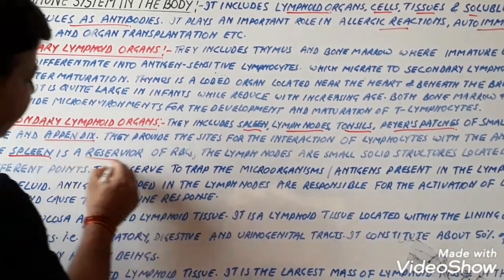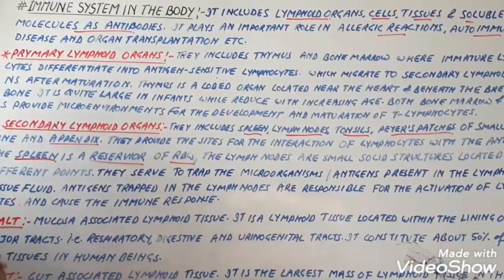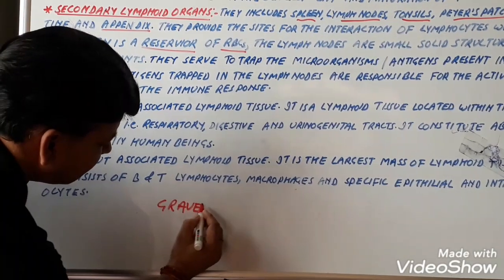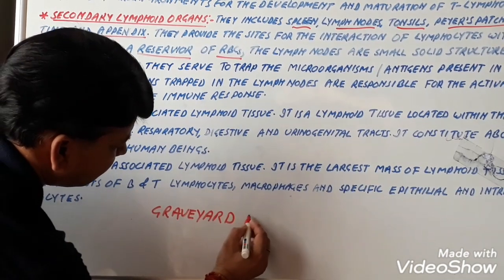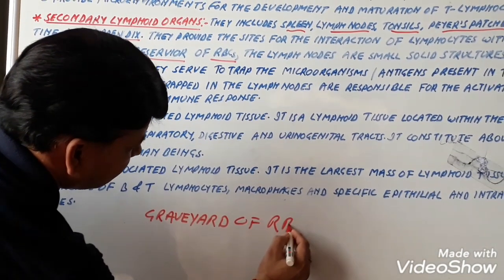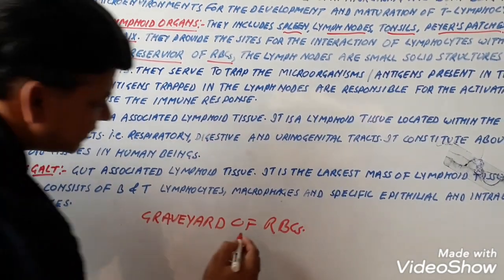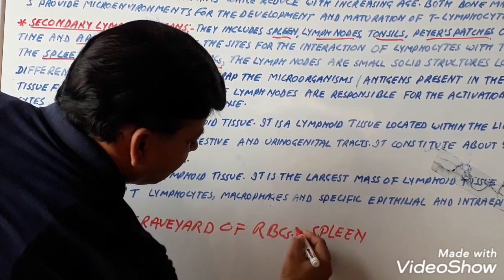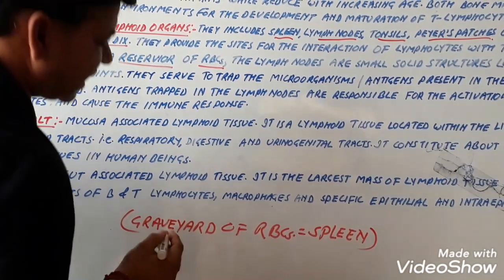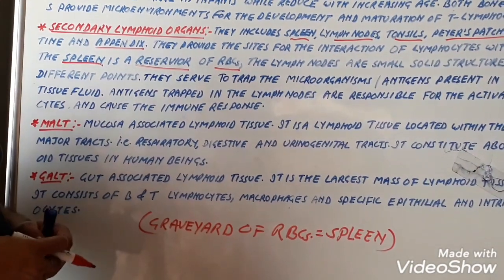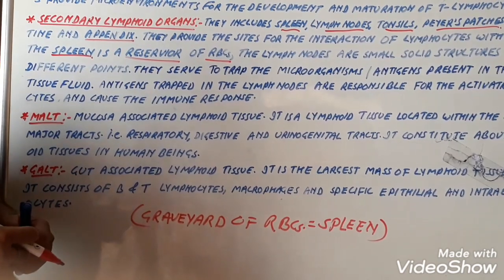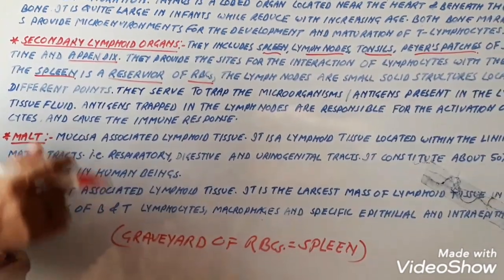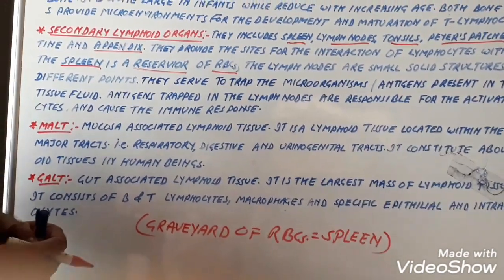The spleen is a reservoir of RBC. Hence, spleen is also known as graveyard of RBC. Graveyard means Kabristan, because it destroys the old and matured RBCs, because the age of the RBC is near about 120 days.